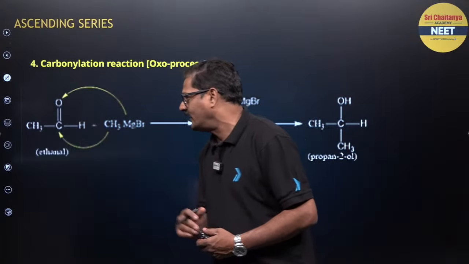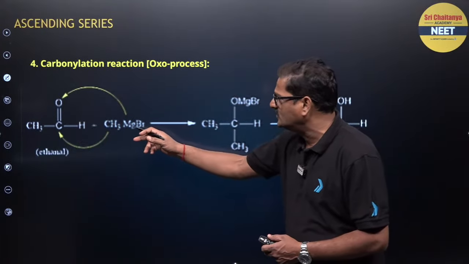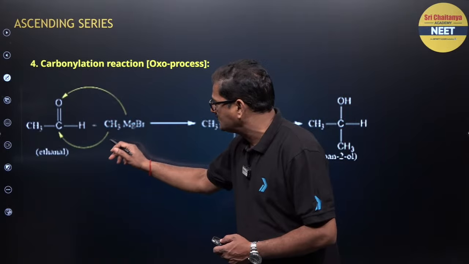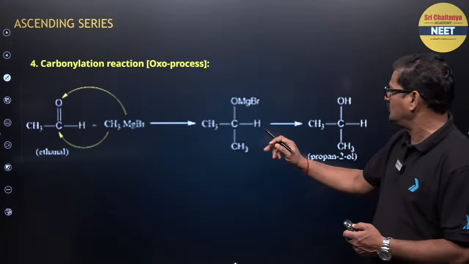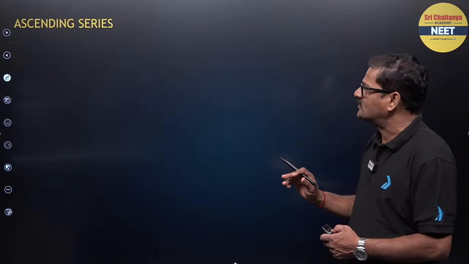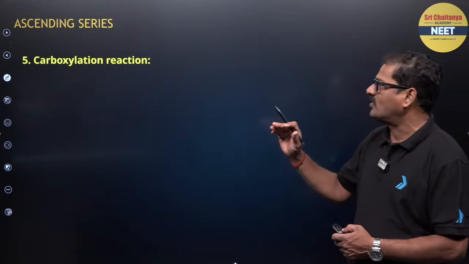So carbonylation, this is the oxo process. This is an aldehyde. Whenever it is treated with a Grignard reagent, the Grignard reagent is going to attack here, so that you are going to get a propanol. So this is called the oxo process, an ascending series reaction.